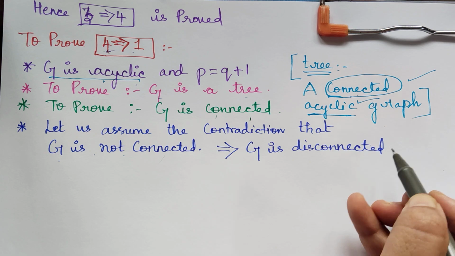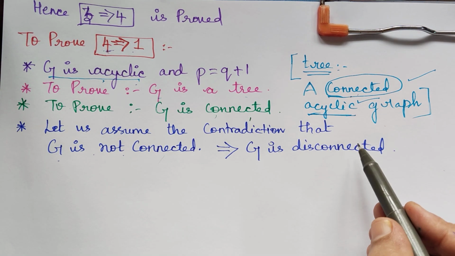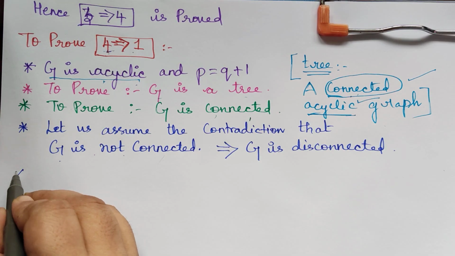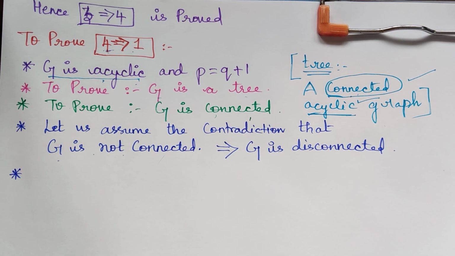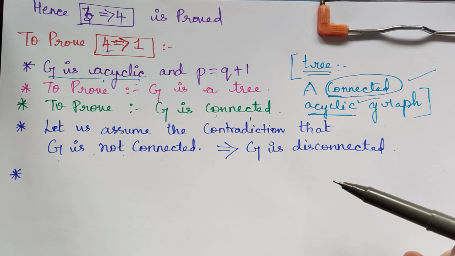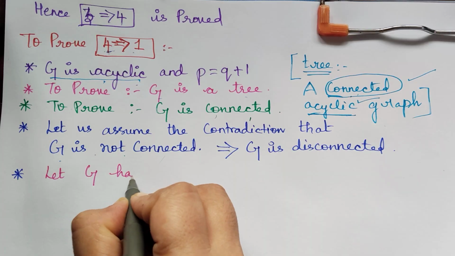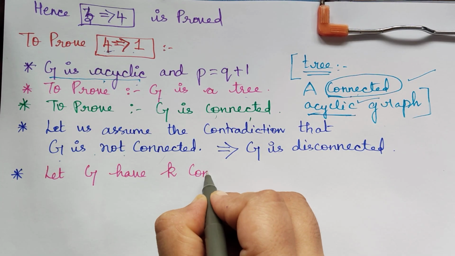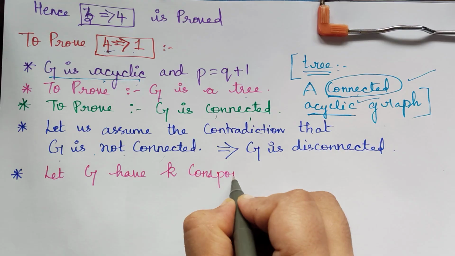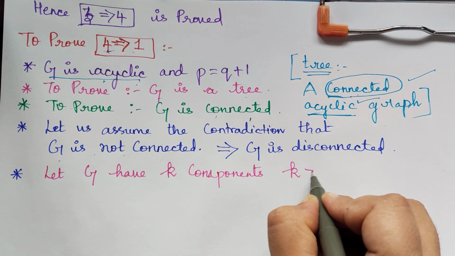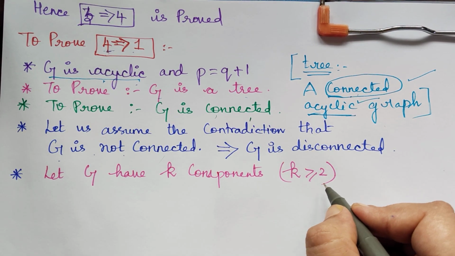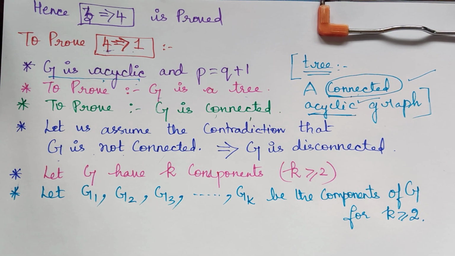So we have assumed that G is disconnected. Disconnected means it will have more components in it. So let G have K components, where K is greater than or equal to 2. So minimum it will be 2 components or more. Let us take those components as G1, G2, G3, up to Gk, the components of G for K greater than or equal to 2.